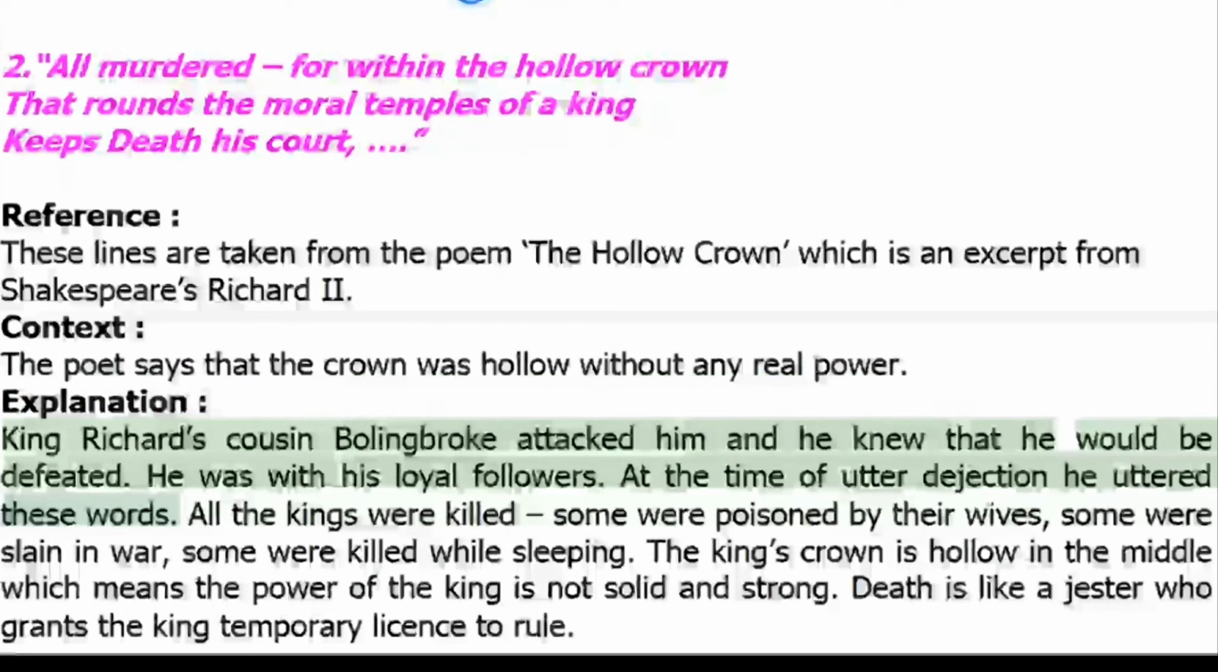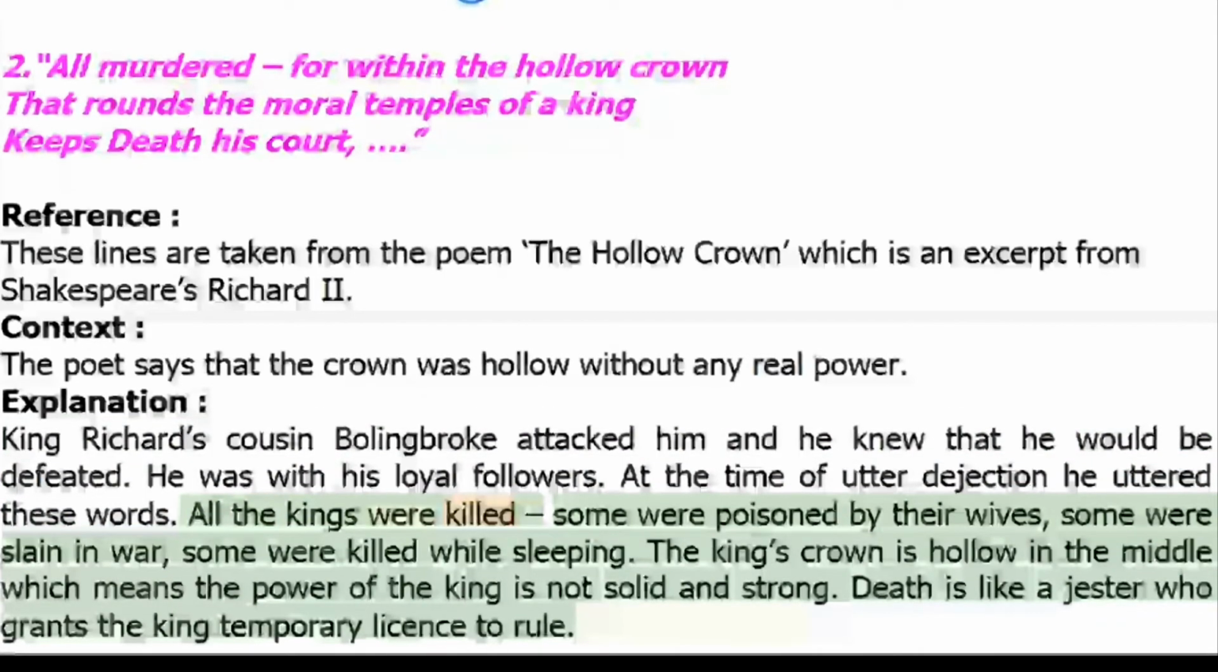Explanation: King Richard's cousin Bolingbroke attacked him and he knew that he would be defeated. He was with his loyal followers. At the time of utter dejection he uttered these words. All the kings were killed, some were poisoned by their wives, some were slain in war, some were killed while sleeping. The king's crown is hollow in the middle, which means the power of the king is not solid and strong. Death is like a jester who grants the king temporary license to rule.